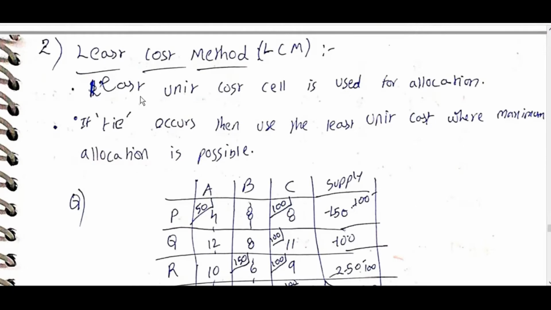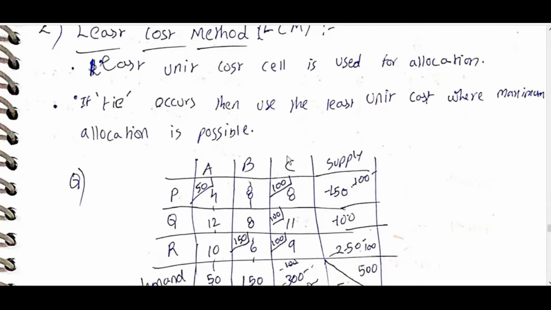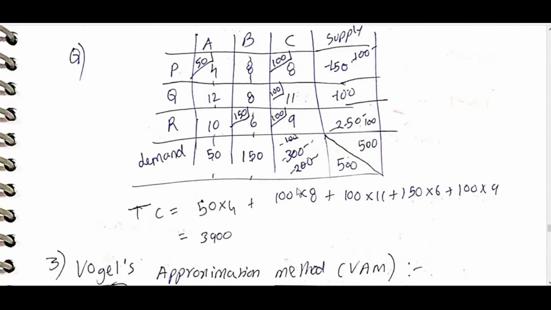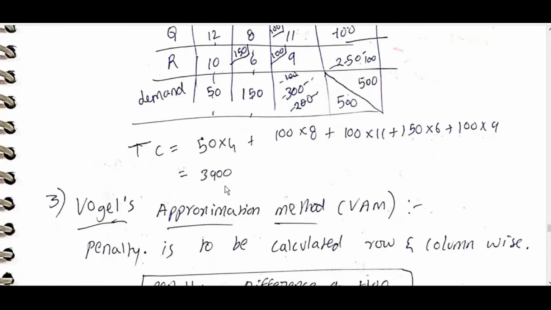Least cost method, LCM: the least unit cost cell is used for allocation. If a tie occurs, use the least unit cost cell where maximum allocation is possible. Here, overall 4 is the least, which gets 50 first. Next, go for the next least, 8. This is over, this is over. Next least is 6, then 8, 11, 9. Total cost you can get is 3900.